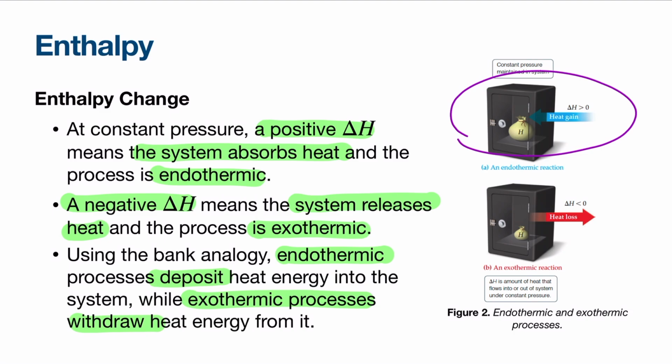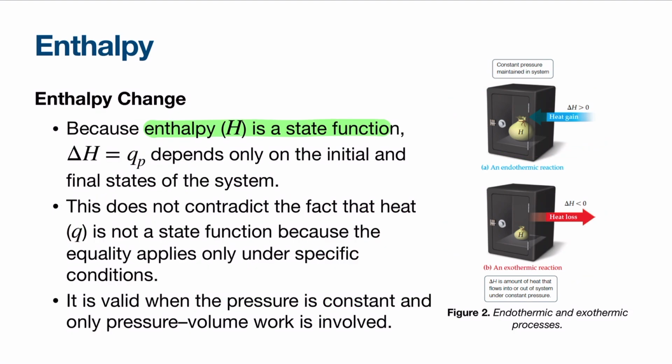Therefore, energy comes out. So enthalpy is a state function, which means its change depends only on where the system starts and where it ends, not on the path taken. This does not contradict the fact that heat is not a state function, because the equality applies under specific conditions.